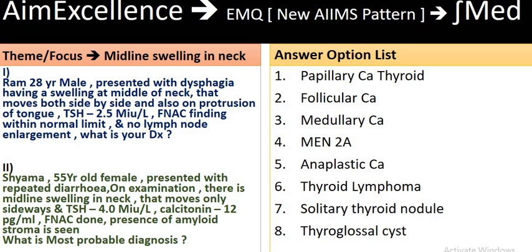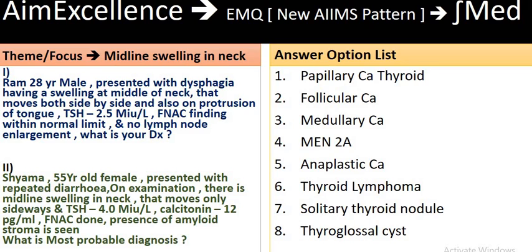And we all know in the recent AIIMS prospectus, it is said there are going to be 7 types of questions apart from the single response questions, and the toughest of them is EMQ. Alongside the reasoning and assertion, that is also a little tougher. But this is the more complicated one, and this EMQ type of question is asked quite a lot of the time in the MRCP, MRCS and MRCOG examinations.